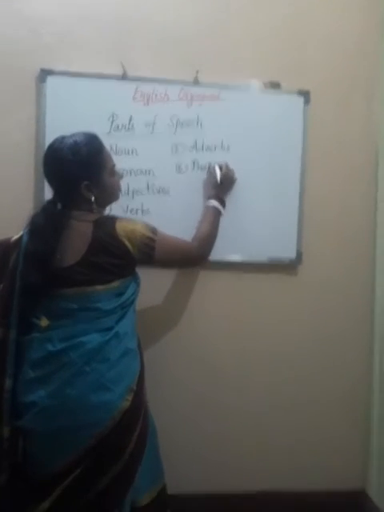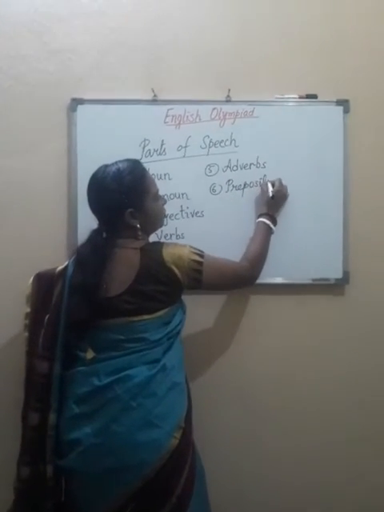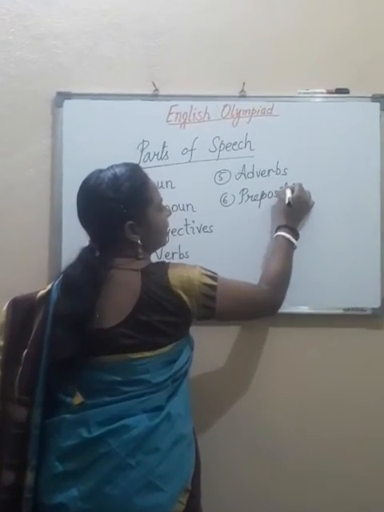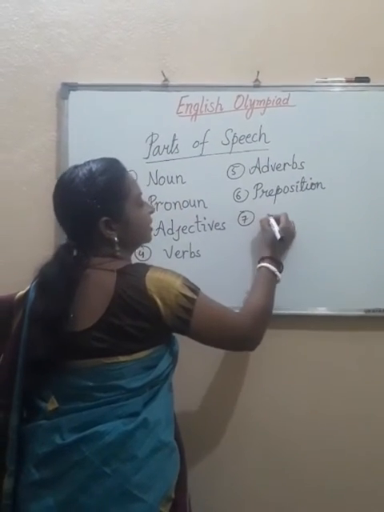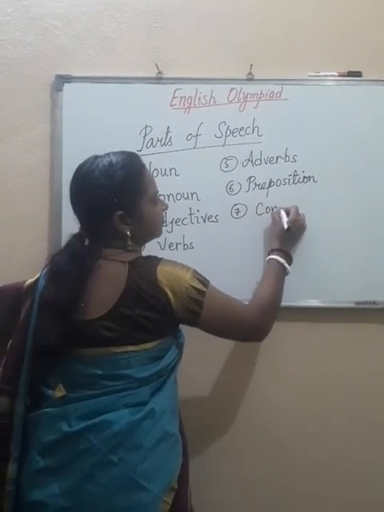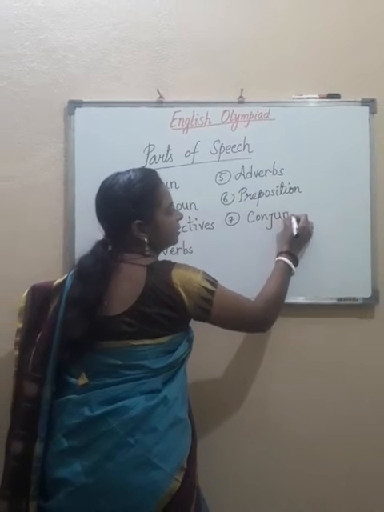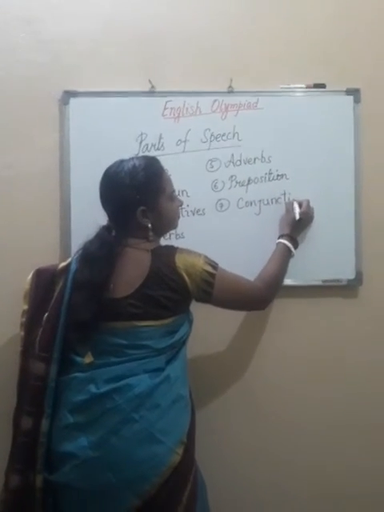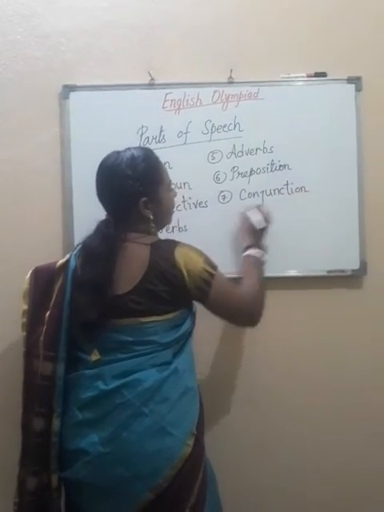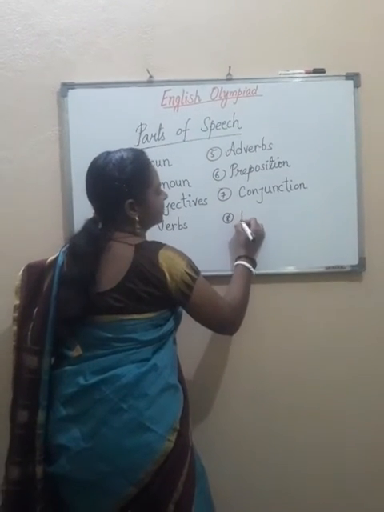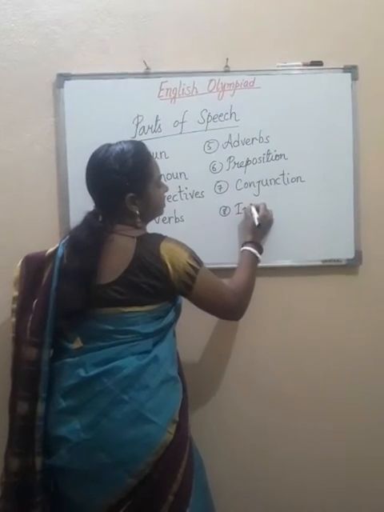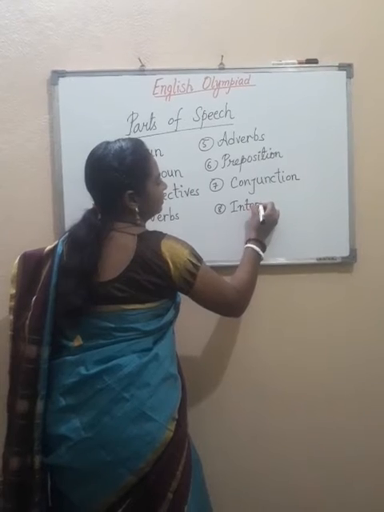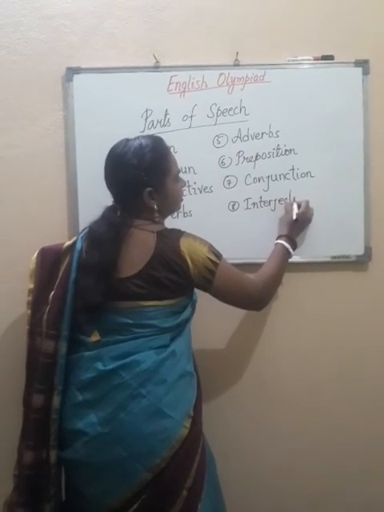Number 6 is preposition. Number 7, conjunction. Have a look at the board. And number 8 is interjection.